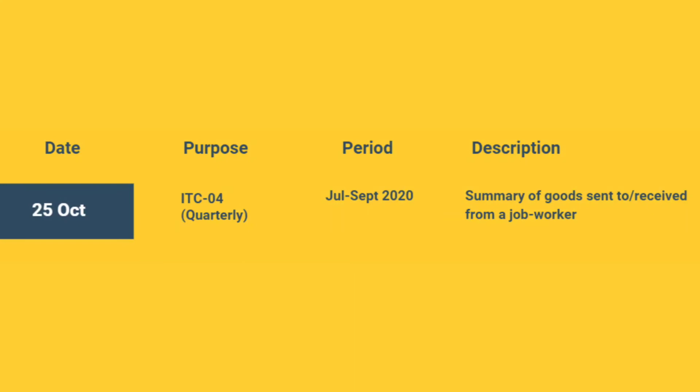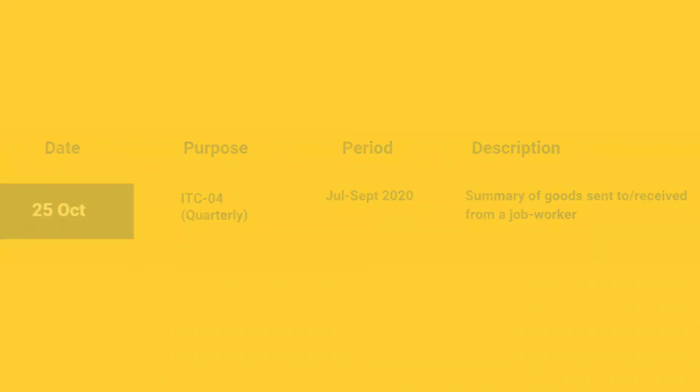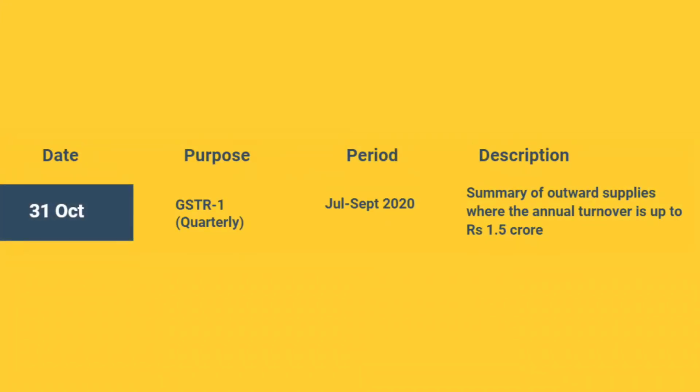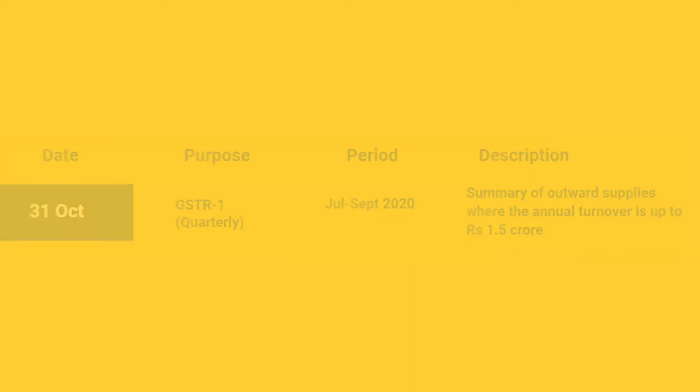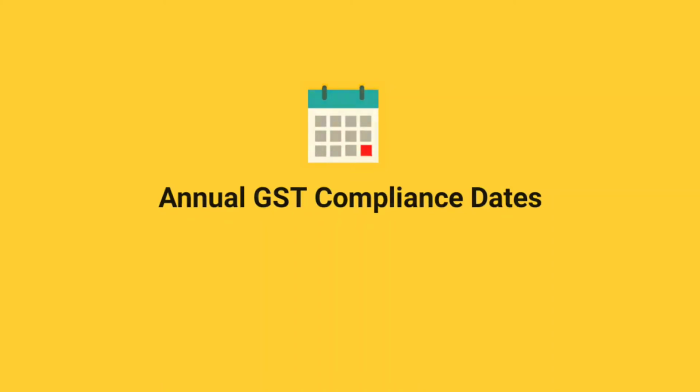Next, 25th is the due date to file GST Form ITC 04 for job work details for the quarter that just passed. Moving to the last one, last day of the month following every quarter, that is 31st in this case, is duty to file GSTR 1 opted by the small taxpayers having annual turnover equal to or below Rs 1.5 crore. Your annual GST compliance calendar.